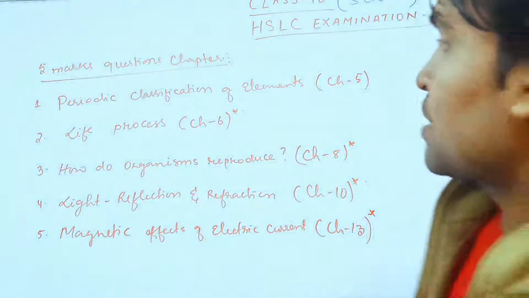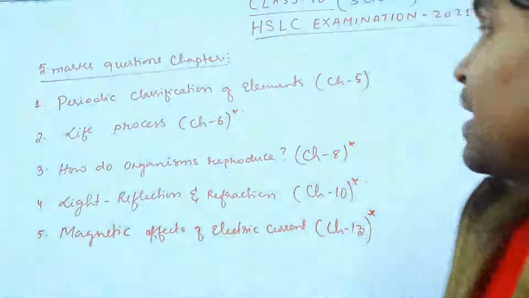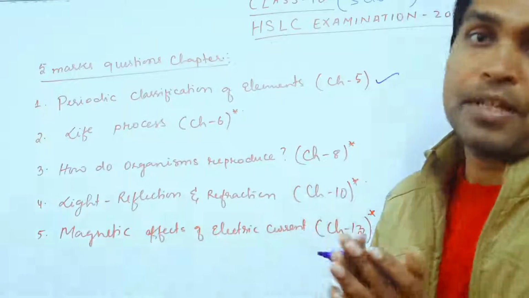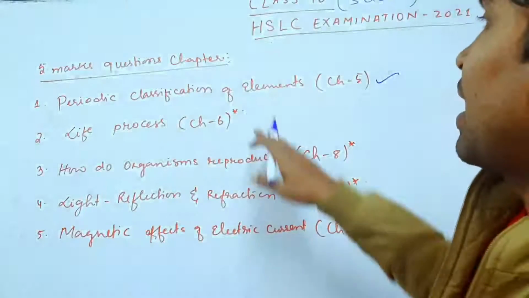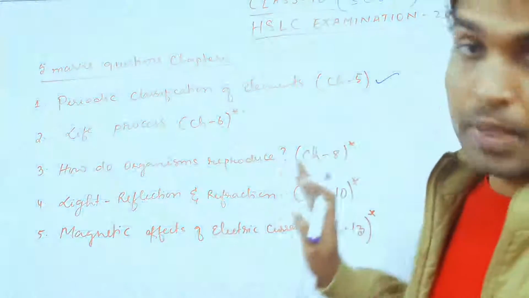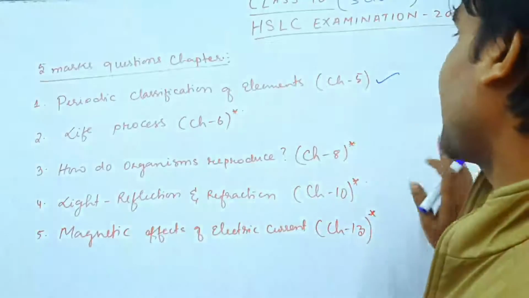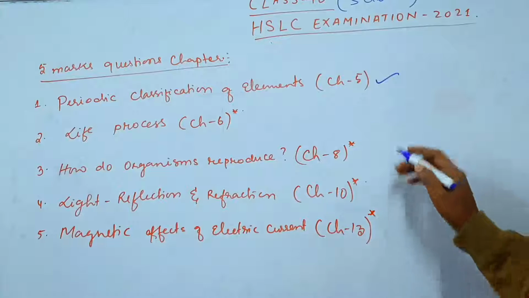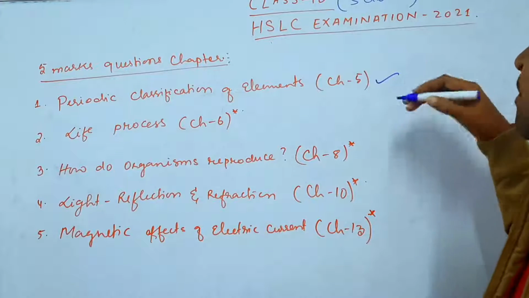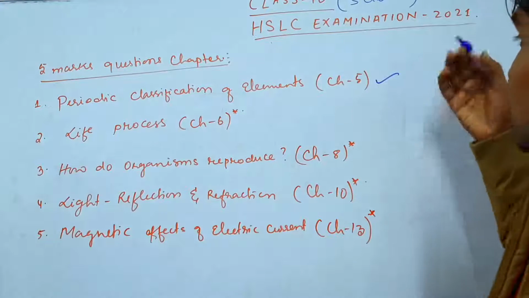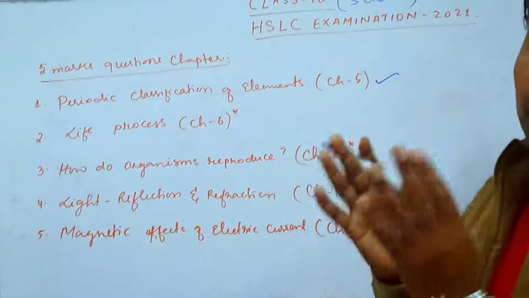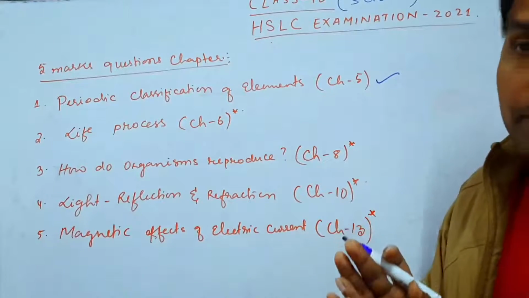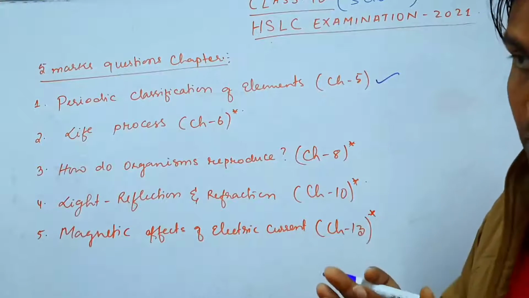The first chapter is periodic classification of elements, that is chapter number 5. It is one of the easiest chapters, students, and from there you are getting 1 five-mark question. So you should study properly. The first thing you should study: different scientists have given different ideas on periodic tables. Those ideas you have to study, their advantages and disadvantages, merits, demerits.